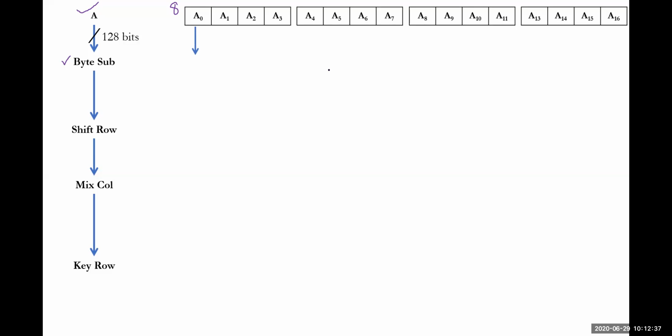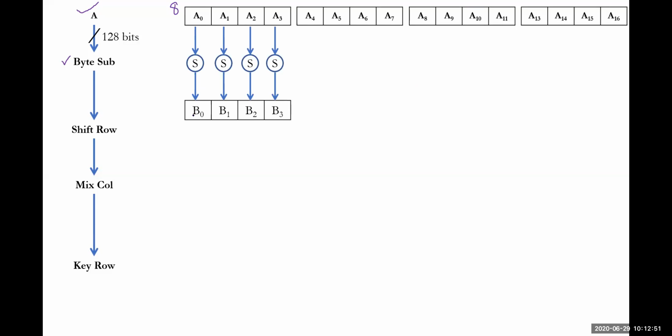So this 8 bits of data will be given as input to one S box. Each 8-bit byte will be taken as input to one S box, and the output is produced here. After taking this particular S box, what exactly does this S box do? Already we have seen in our DES.